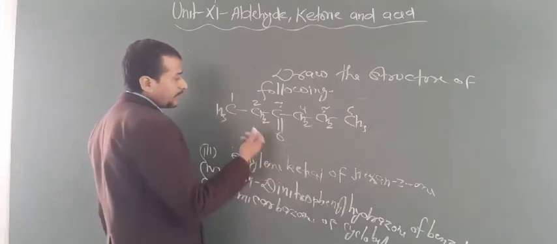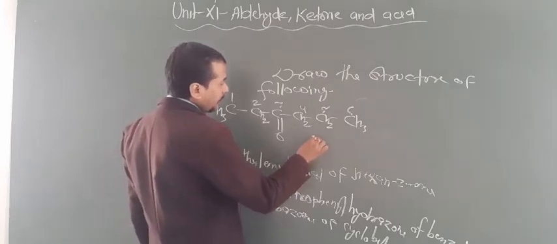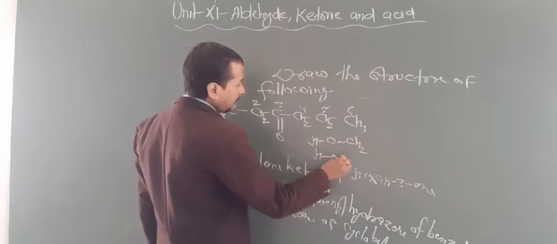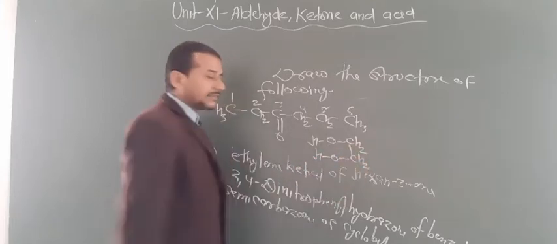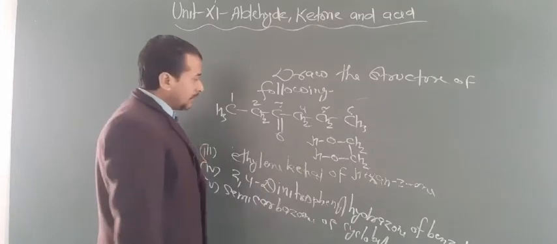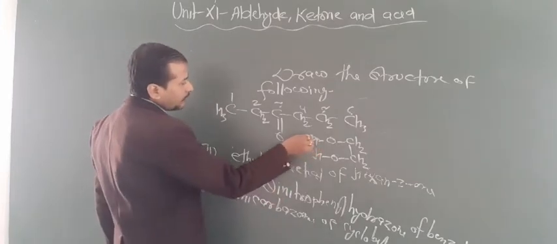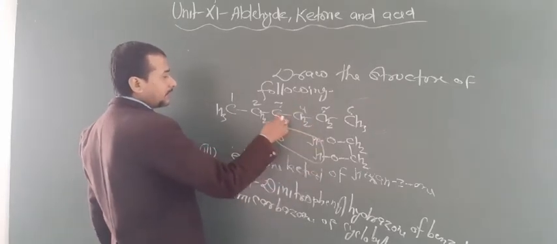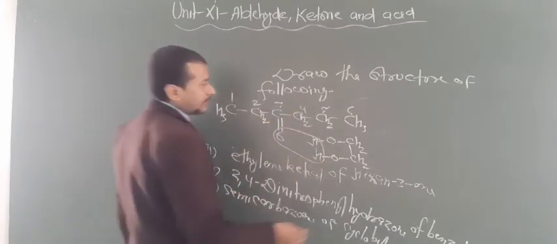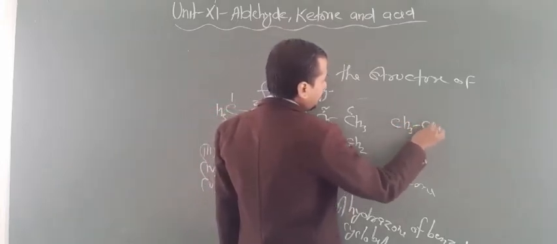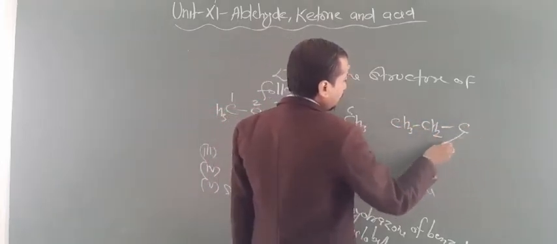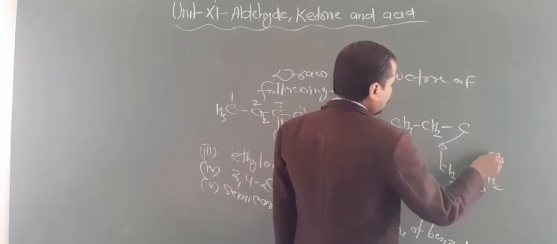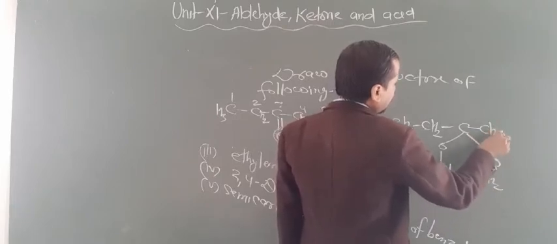Now you have to form the ketal. Ethylene glycol ketal means you just have to take the dihydric alcohol, that is ethylene glycol. So this is known as ethylene glycol. Now again you have to remove this O and 2H from this alcohol, and now this O attaches with this C and this O attaches with this C. So now your answer will be CH3CH2, this C attached by O, CH2, CH2, O, and this bond like this. Are you getting this point?